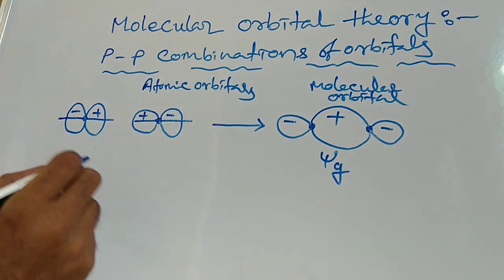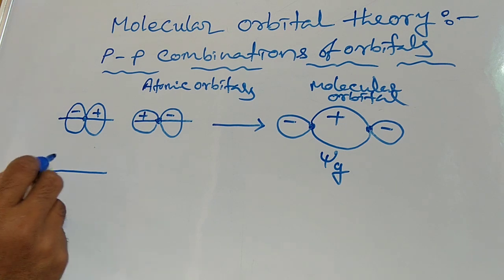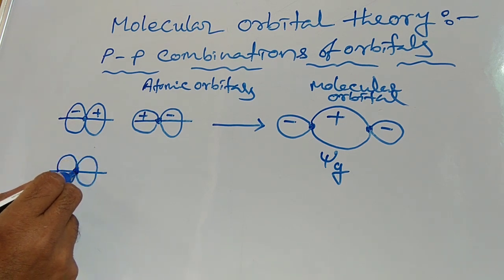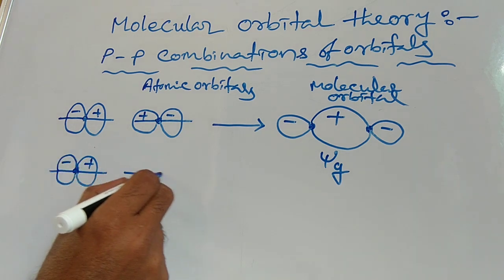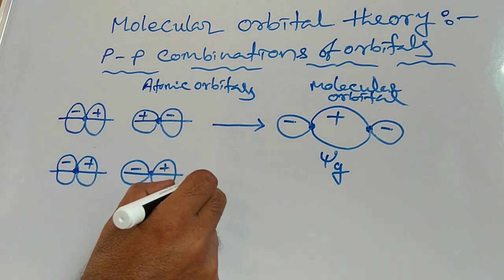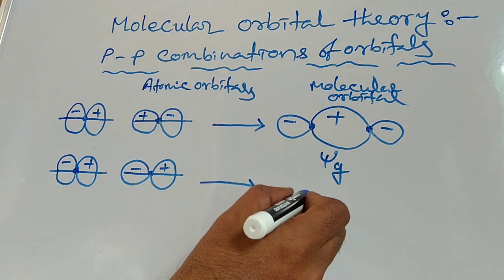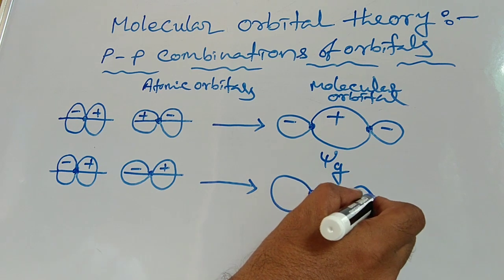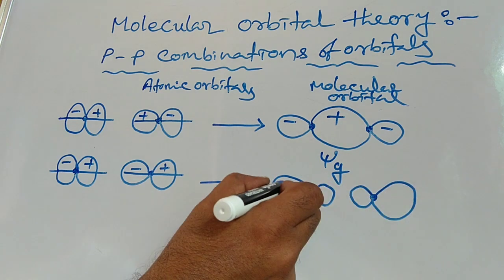When lambda equals 0, the orbitals are symmetrical around the axis and are called sigma orbitals. When lambda equals plus or minus 1, they are called pi orbitals, and when lambda equals plus or minus 2, they are called delta orbitals. The spin quantum number is the same as for atomic orbitals and may have values plus half and minus half.